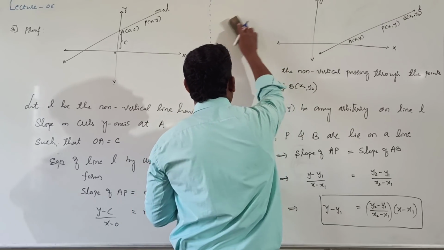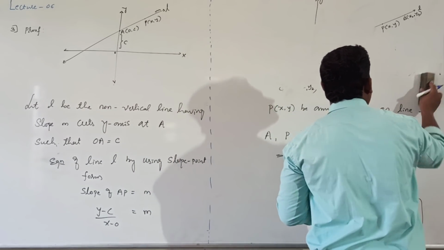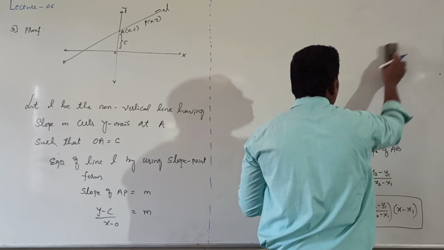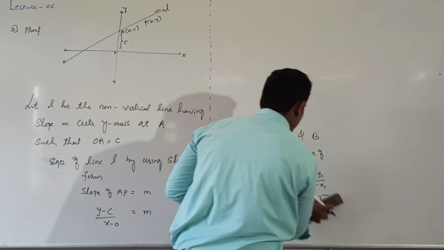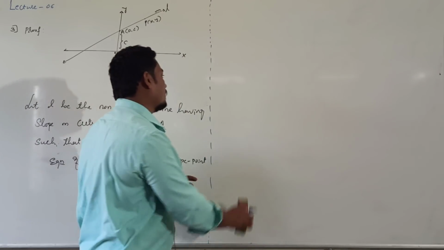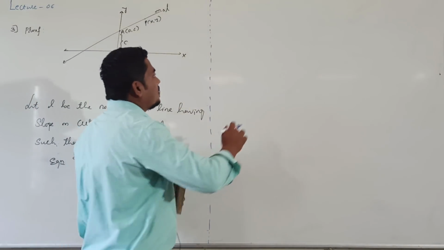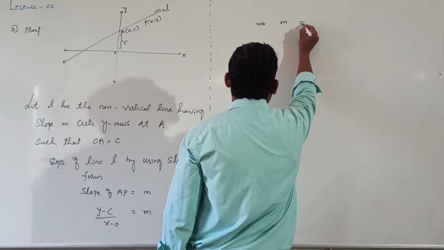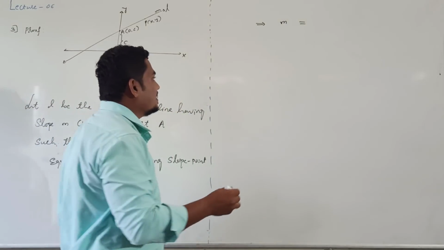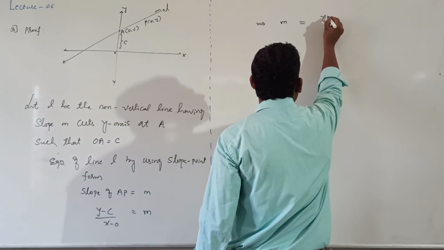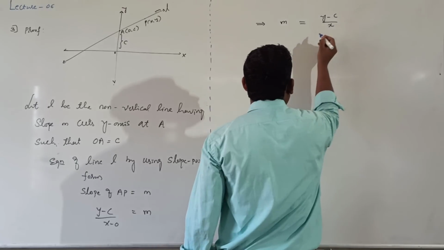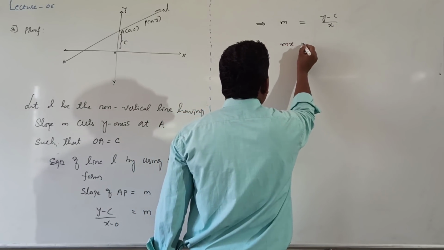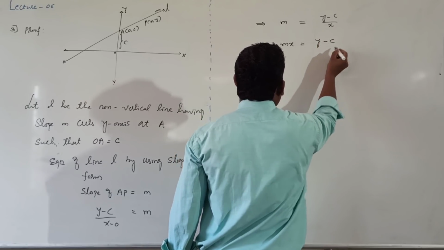Then on simplification, small m is equal to (y minus c) divided by x. Then cross multiplication, mx equal to y minus c.